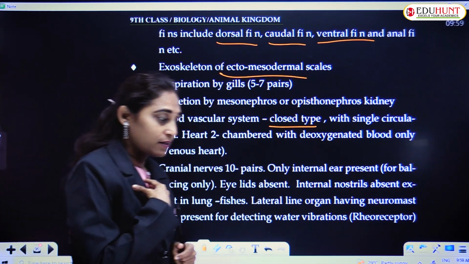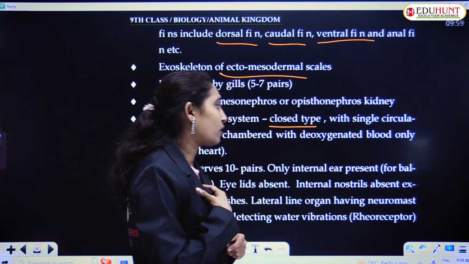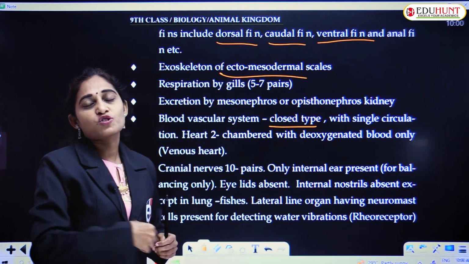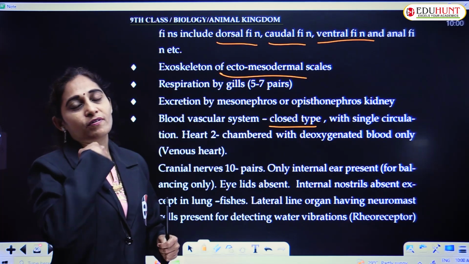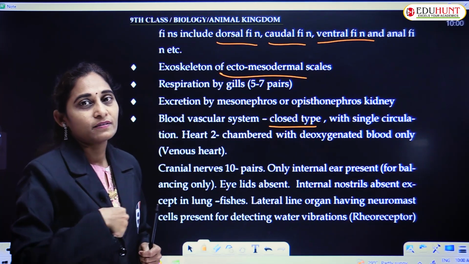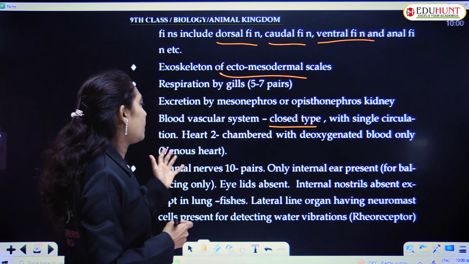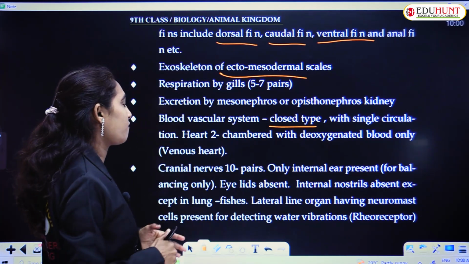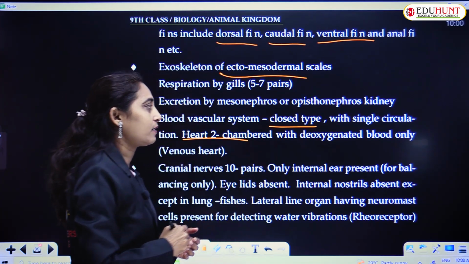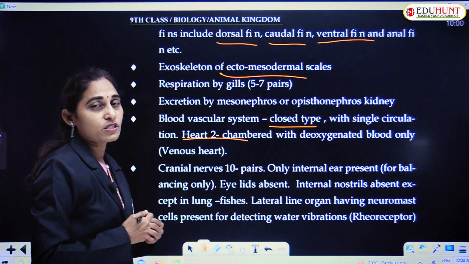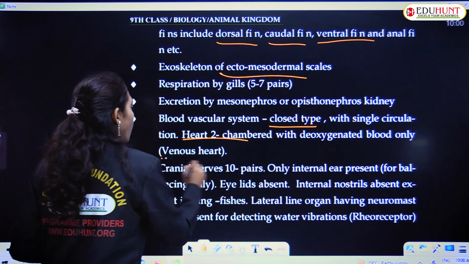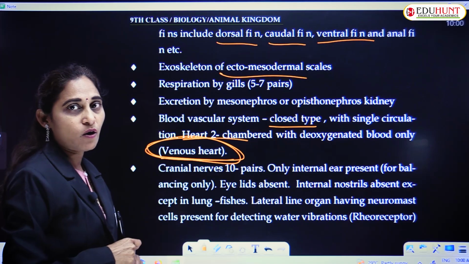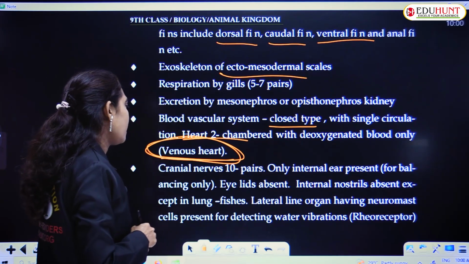But our heart is a double circulation heart. Double circulation means the blood flows twice through the heart. Once for venous blood and the second for pure blood. And the heart is two-chambered, but we have a four-chambered heart. But the Pisces have a two-chambered heart with deoxygenated blood only. That is called venous heart. Venous heart is the heart with deoxygenated blood.